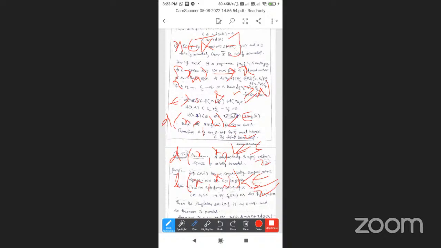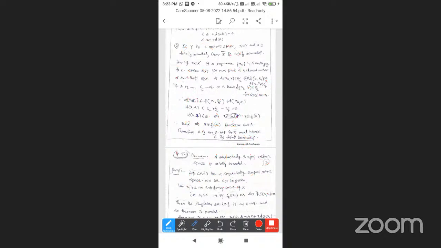It's called this d of. So if A is an epsilon by 2 net in X, what is the definition? d of Xn comma A is less than epsilon by 2, for some small a belonging to A.